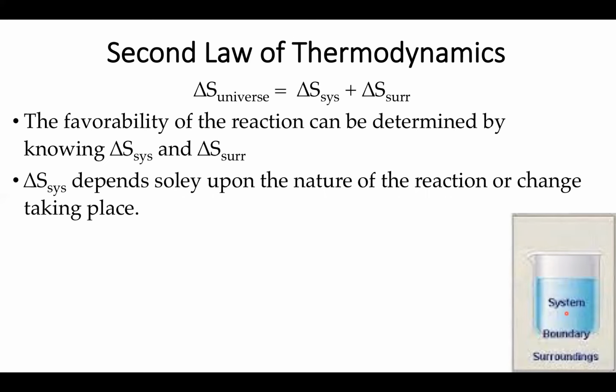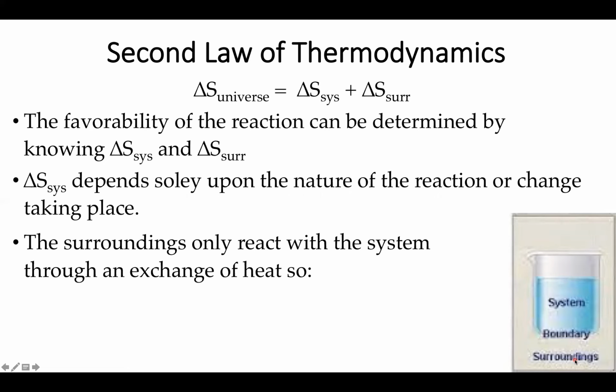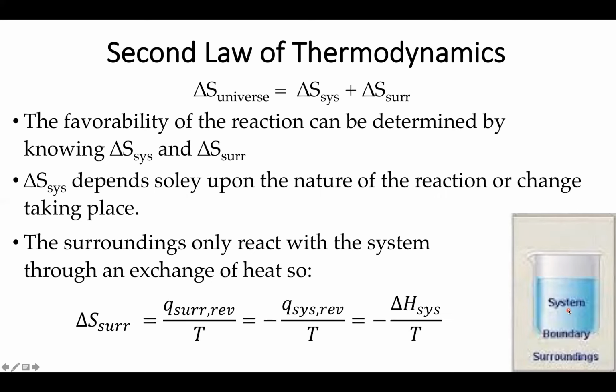The surroundings are a little bit more complicated because we're assuming that no matter is coming in or out of the system, because if it did, that's still part of the system by definition. So the only way my surroundings are really going to interact with my system is in the form of heat. And we saw previously that if I heat a system, I end up increasing the disorder inside that system based on temperature. And that means the same thing goes in reverse. So I can figure out how the entropy of the surroundings changes based on how much heat has entered or left the surroundings.